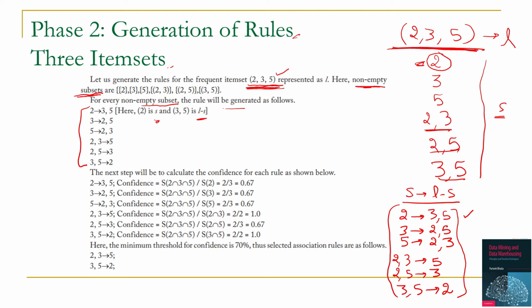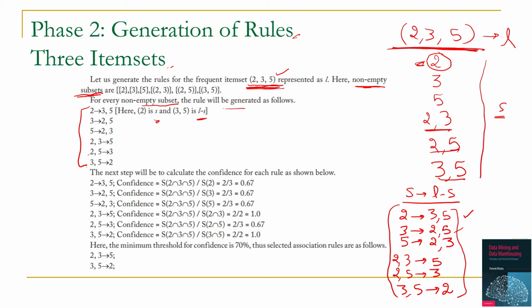You can compare it. So it is 2 to 3, 5, 3 to 2, 5, 5 to 2, 3, 2, 3 to 5, 2, 5 to 3 and 3, 5 to 2. So these are the 6 rules which we have generated out of 3 item pairs.